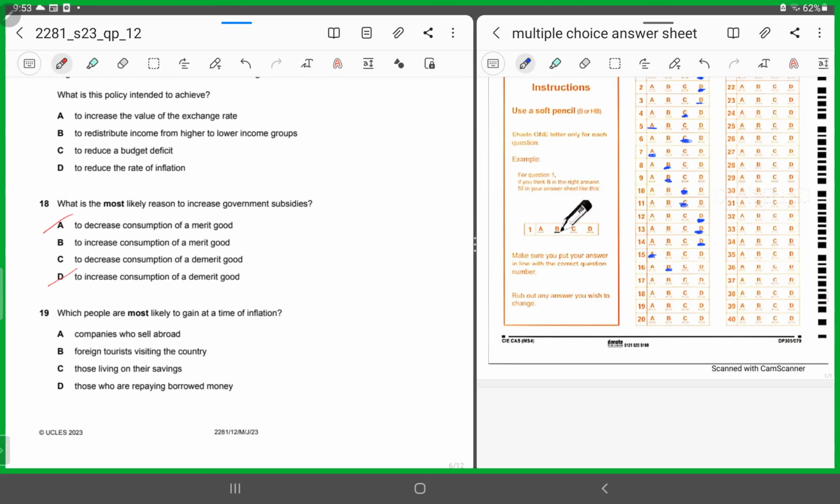They would want to give subsidies to promote the consumption of merit goods. That is why it would go for the provision of subsidies to increase the consumption of merit good. If it wants to decrease the consumption of a demerit good, it would go for taxes. Now you understand why it would be C?